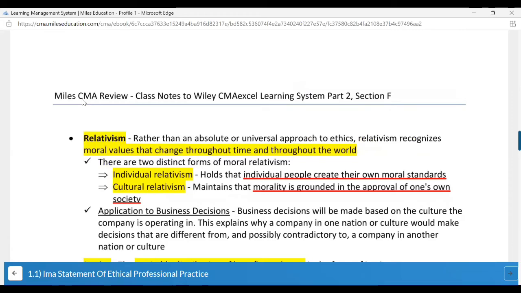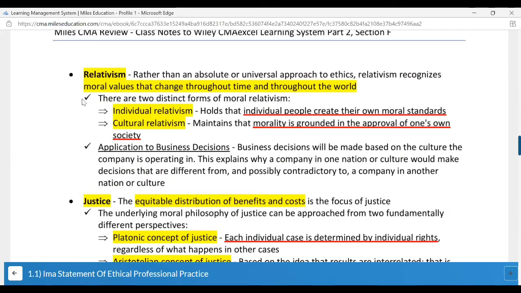Relativism. Here again, as I mentioned, moral values are gathered over a period of time and they change as things around us change. So for moral relativism, we have two parts: individual relativism, so people creating their own moral standards.